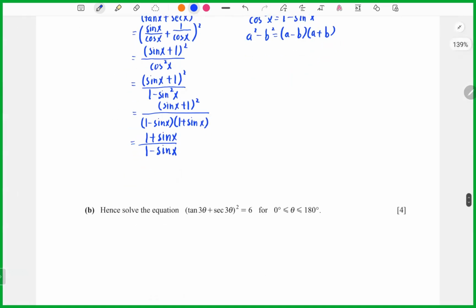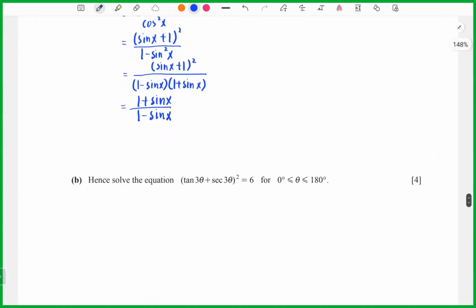Now we look at part B, solve the equation in this range. But you need to follow it because you see 3 theta, right? So you need to multiply 3 times, so it's 540 degrees. Now you can directly write 1 plus sine 3 theta over 1 minus sine 3 theta equals 6.